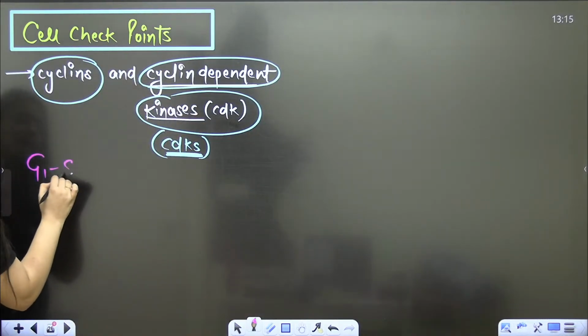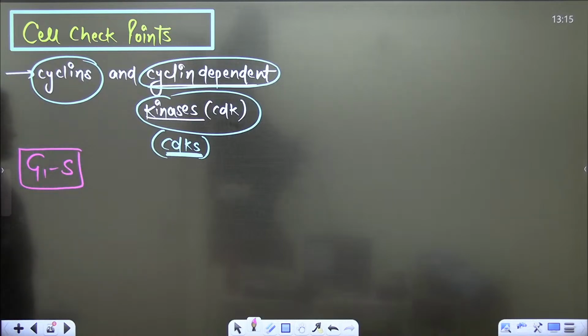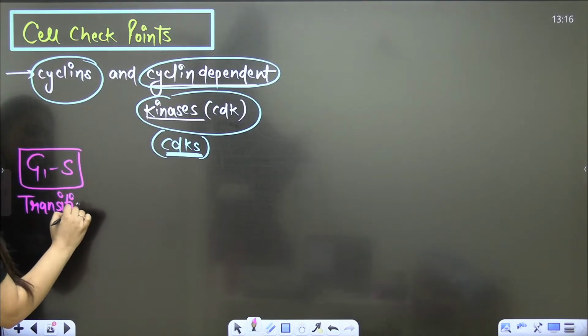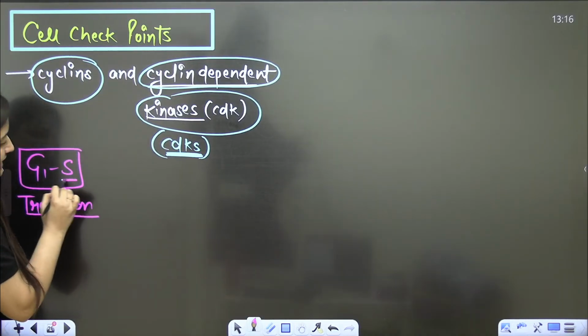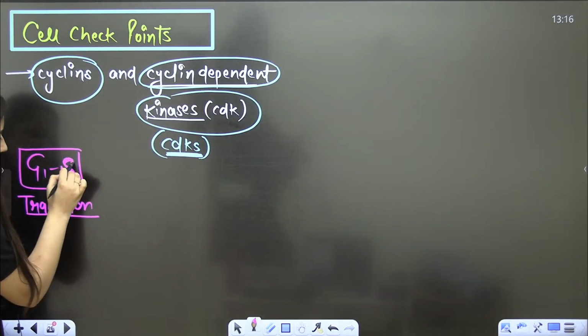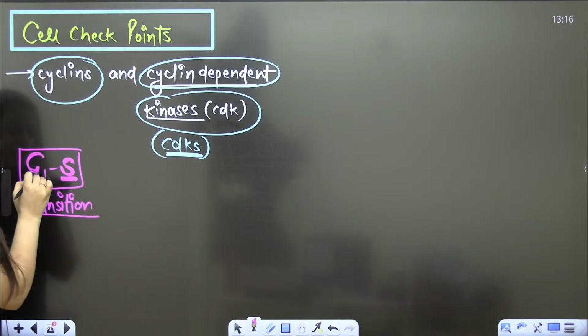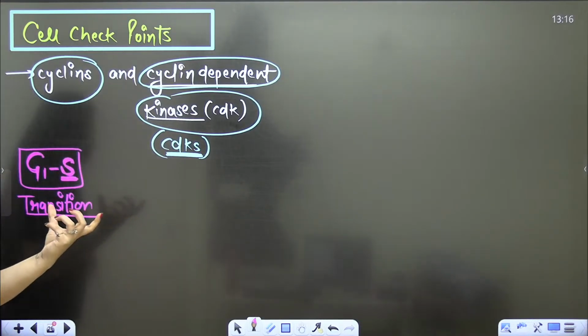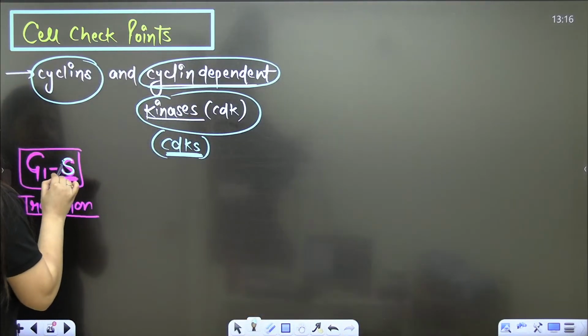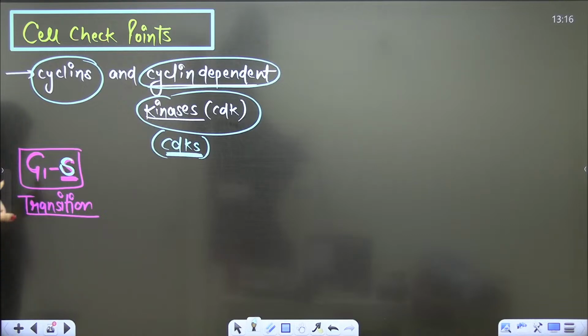So firstly, G1 to S. This checkpoint decides when the cell should move from G1 to S. Once a cell has entered S phase, then for sure it will complete the cell cycle. If a cell exits G1 and enters G0, then you know that it is the cell arrest stage. But if the cell has crossed this and entered S phase, it is going to finish the cell cycle.